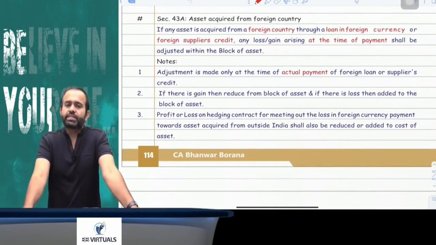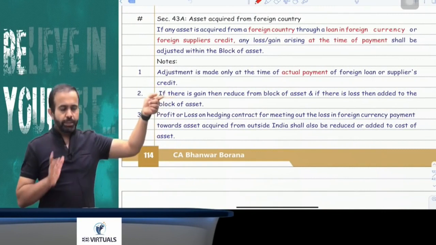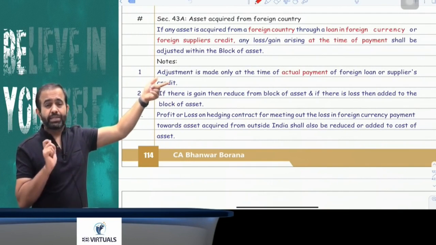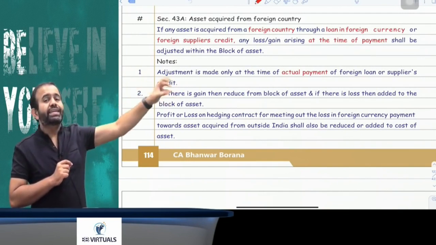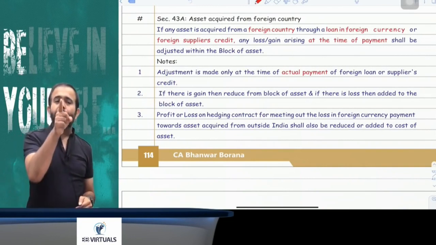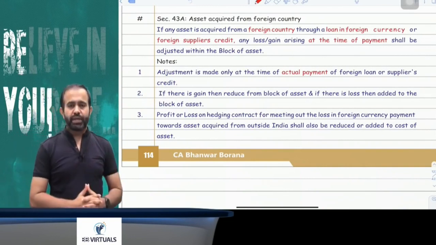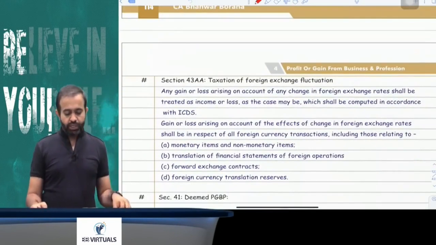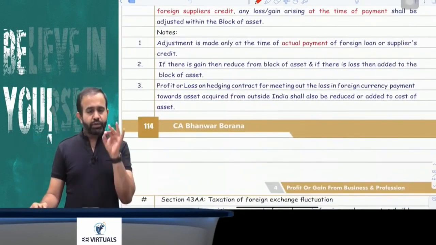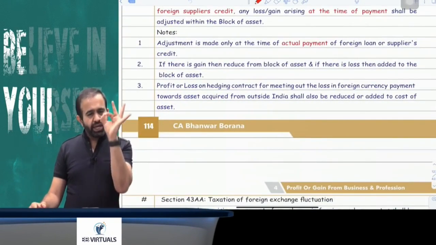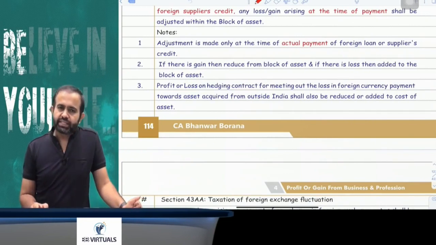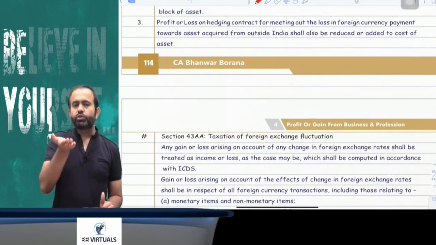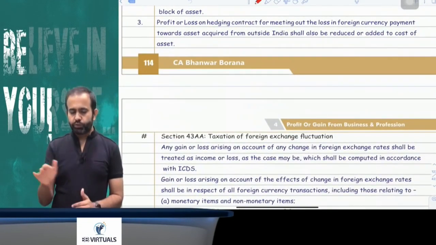Now next section is 43A. 43A is saying that suppose an asset is acquired from outside India on a foreign currency loan or supplier credit, then only at the time of payment of that foreign currency loan or supplier credit, if there is any foreign exchange fluctuation gain or loss, that gain or loss should be adjusted with your actual cost, or in simple words, with your block of asset. So if there is a loss, it has to be added to your block of asset. If there is a gain, then it has to be reduced from your block of asset.